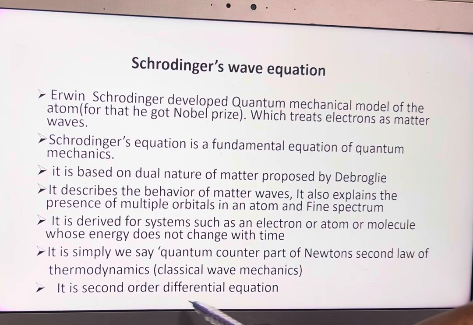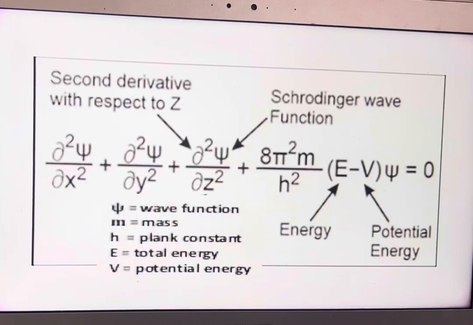It is a second order differential equation. You know differentiation: after the first differentiation, if you differentiate another time, that is generally called a second order differential equation. In mathematics, especially in secondary and intermediate, you know the differential equations, and what is first order and what is second order. But we should know the Schrödinger wave equation is a second order differential wave equation.